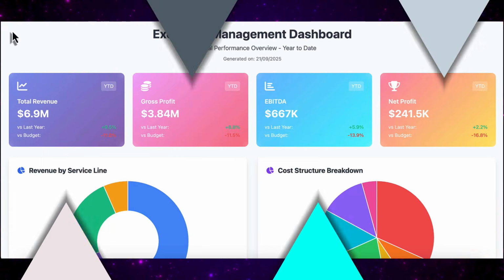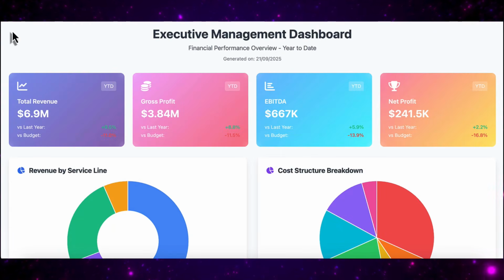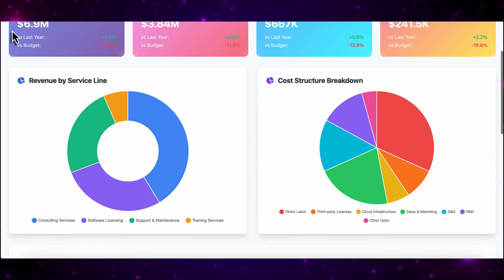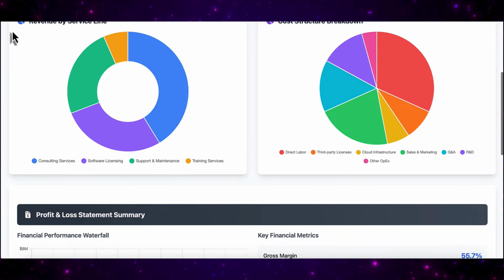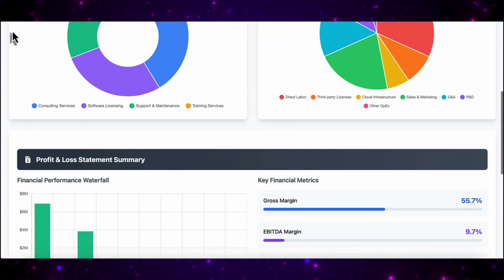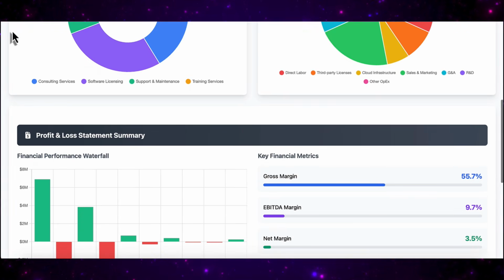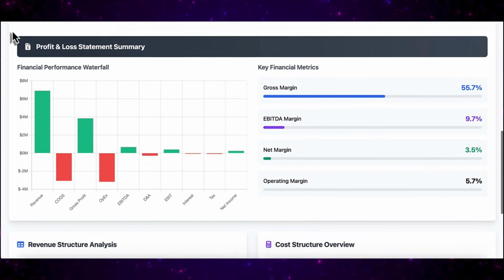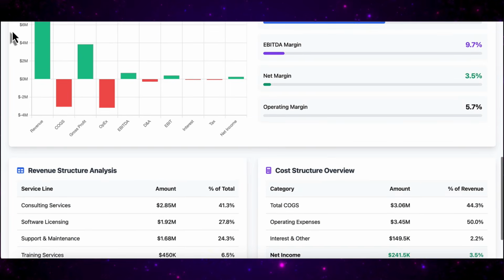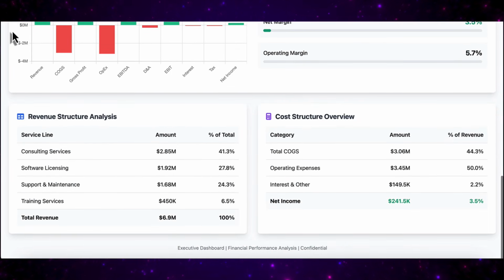Watch this. It's automatically creating KPI performance boxes. Revenue box, $6.9 million with plus 9.5% versus last year and minus 11.0% versus budget indicators. Gross profit, $3.84 million, showing clear variance trends. EBITDA and net profit boxes with professional color-coded indicators. Plus, a shortened P&L with visual structure showing revenue breakdown by service line.